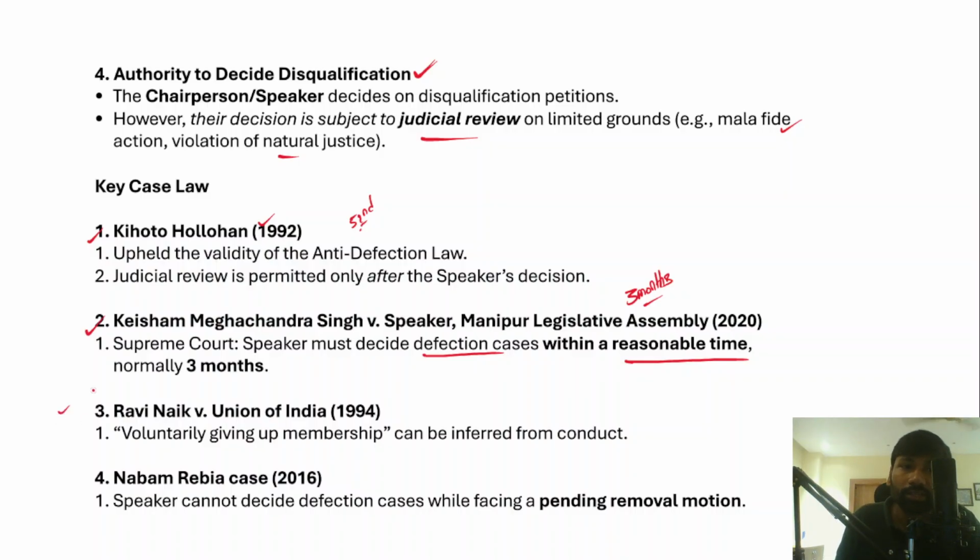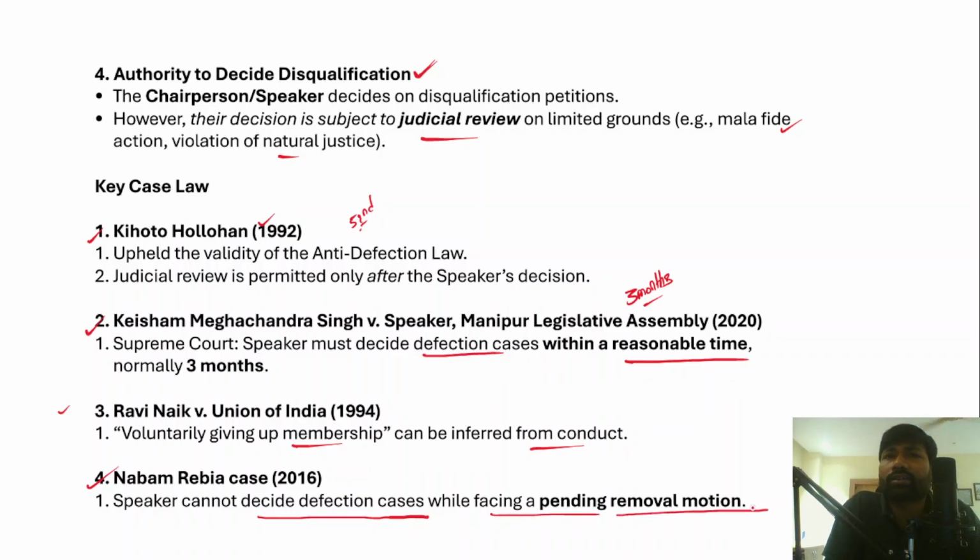The next important judgment is the Ravi Naik versus Union of India case, 1994. In this case, the Supreme Court held that voluntarily giving up membership of the political party on which a candidate is elected can be inferred from conduct. And in the Nabam Rebia case, 2016, the Supreme Court again reiterated that the speaker cannot decide defection cases while facing a pending removal motion.